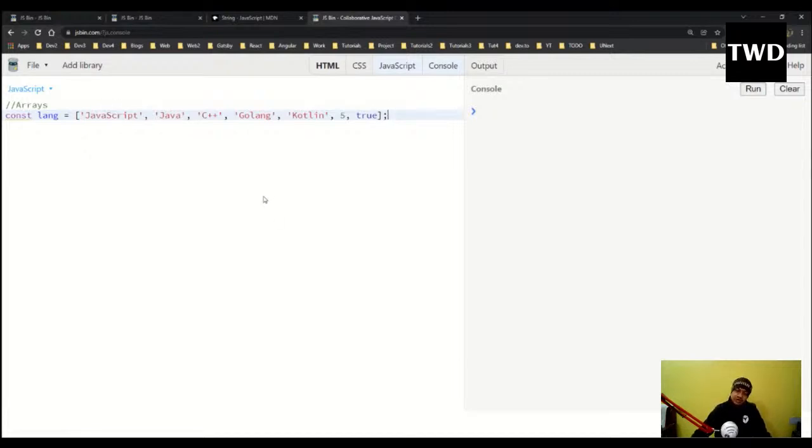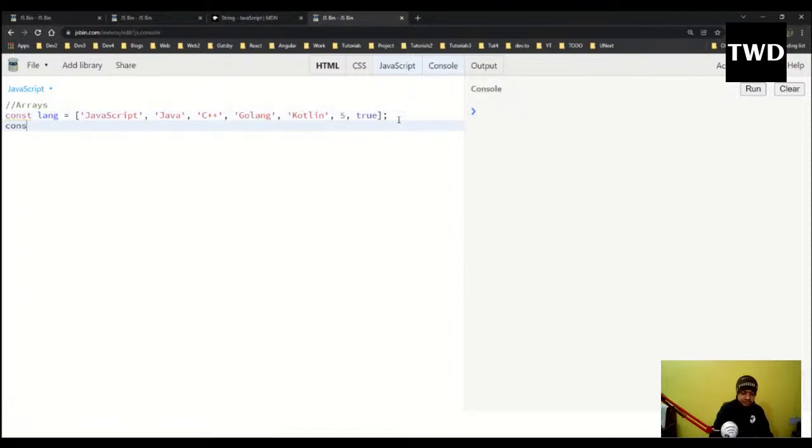But one thing, if you are coming from another background, some C or Java background, you can see that this is a mixed kind of array. This has got strings, numbers, and booleans also. It is not possible in any other programming language except JavaScript. Only in JavaScript this thing is possible. So you can have a mixed array, but in other programming languages it is not possible. But we can do a lot of things with this.